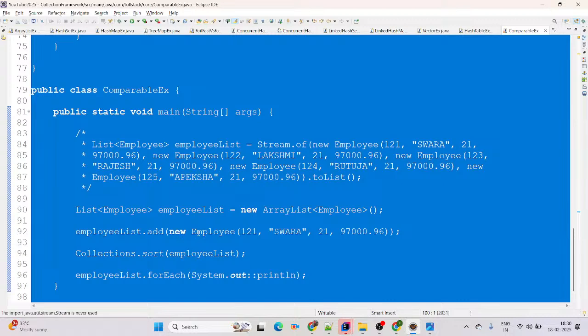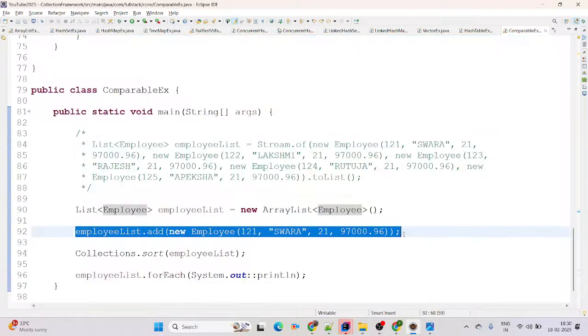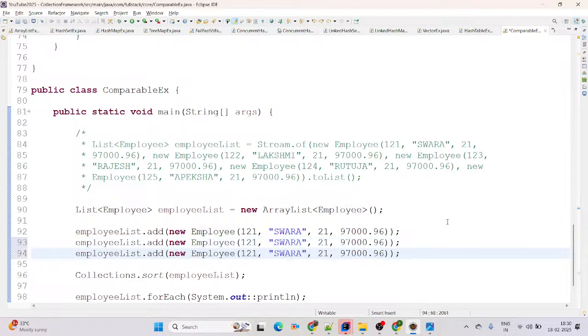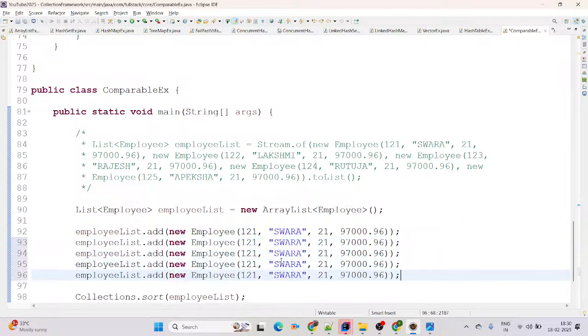Perfect. Now we are adding some more records here. We are just going to change the IDs to 122, 123, 124, 125. You can give any data here, no worries. Now I am just changing the names here. This will be Aparna, here it will be Rutuja, and the last one we are adding here is Apeksha.